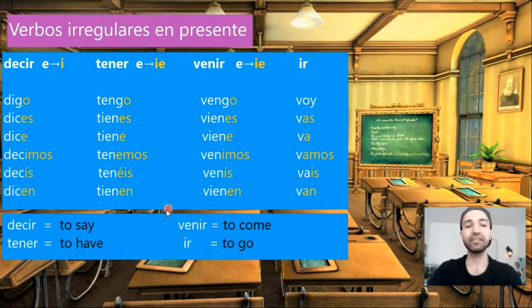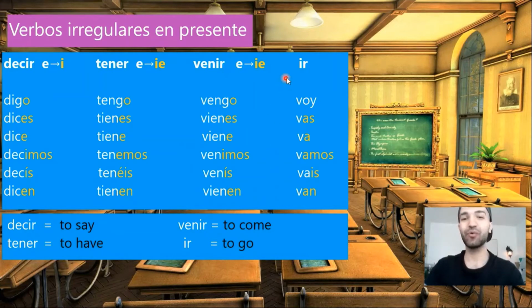Venir means to come. We conjugate it in the following way. Yo vengo, tú vienes, él viene, nosotros venimos, vosotros venís, ellos vienen. Here, the E will become IE. Yo vengo, tú vienes, él viene, ellos vienen.